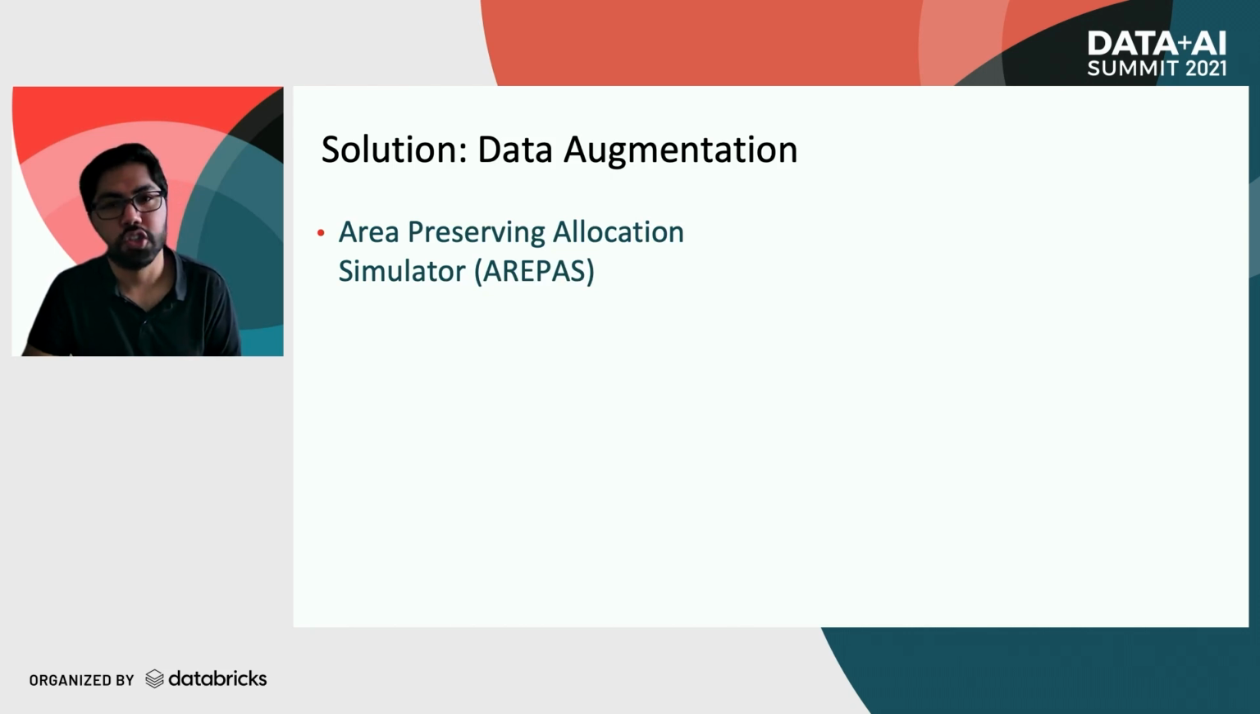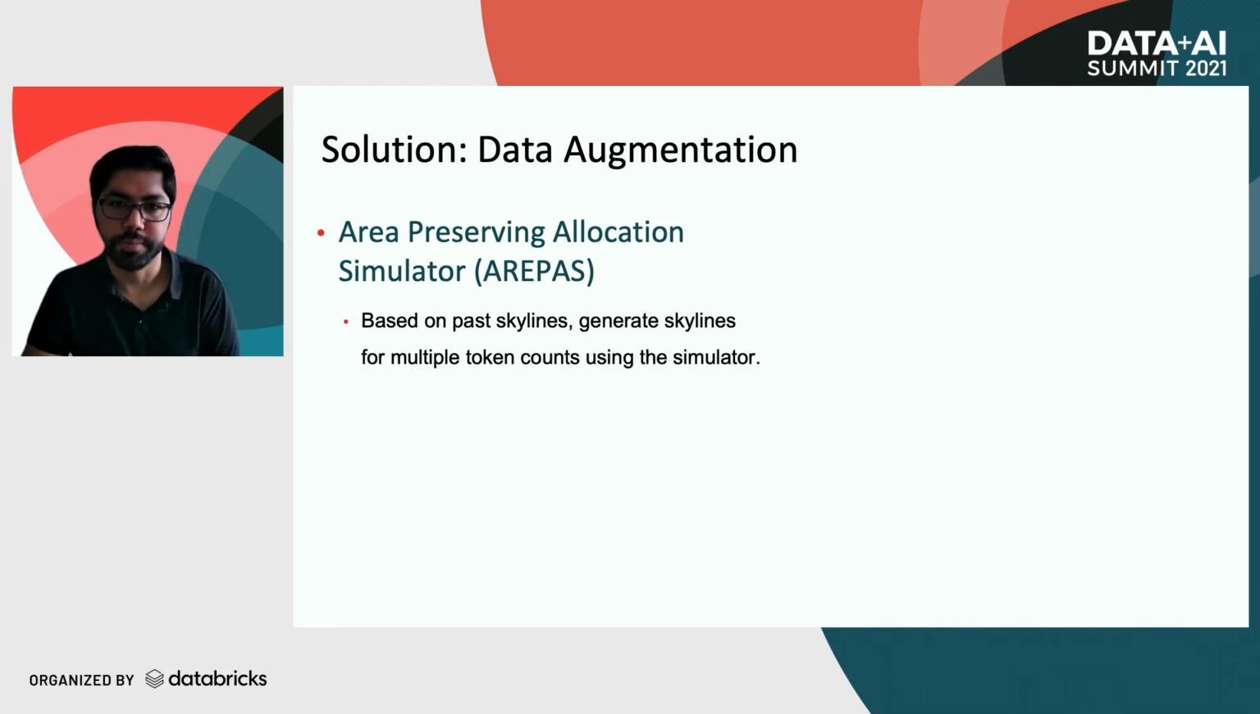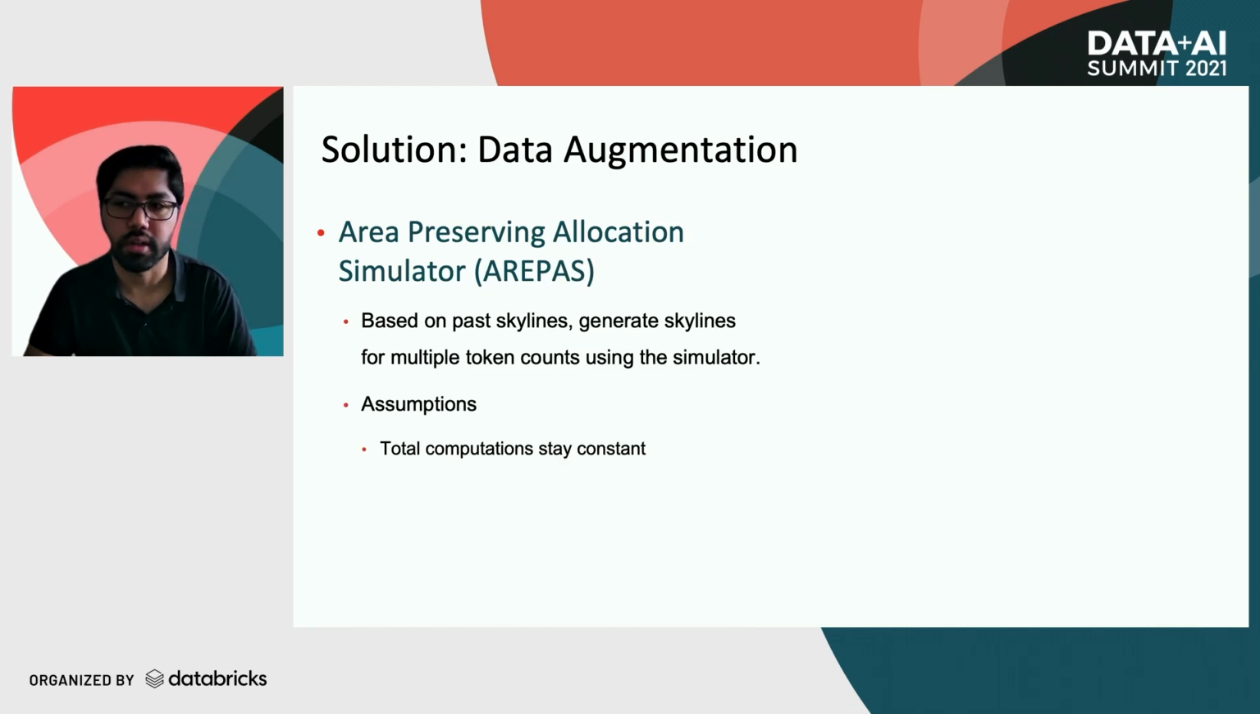We leverage past job skylines of a single token count for a simulator that generates multiple skylines, but with different token counts. Based on a system level intuition, the simulator assumes a couple of things. First, the total number of computations, regardless of the number of tokens allocated, is constant. Then, if we discretize the skyline at 1 second granularity, a 1 by 1 square in the plot represents 1 token second. We assume these token seconds are also constant.